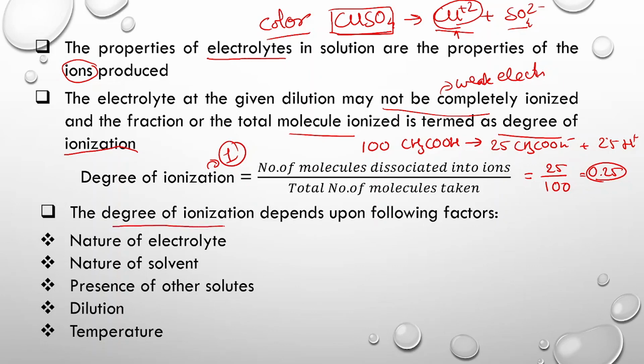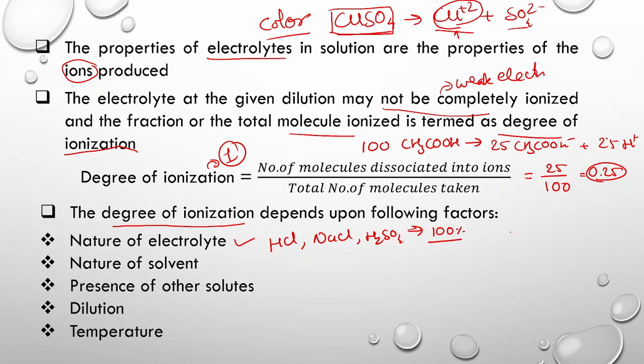Now the degree of ionization depends on several factors. The first is the nature of the electrolyte. If we take a strong electrolyte like HCl, NaCl, sulfuric acid, or any other strong electrolyte, then it will dissociate completely, and its degree of ionization will be 1.